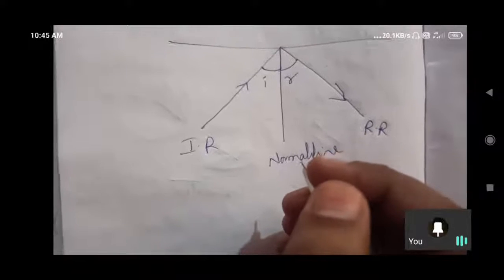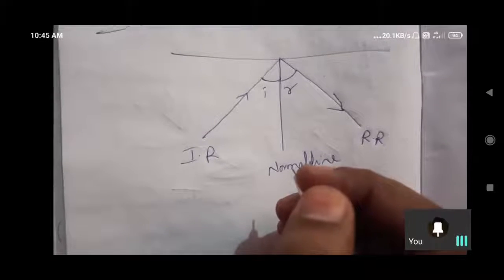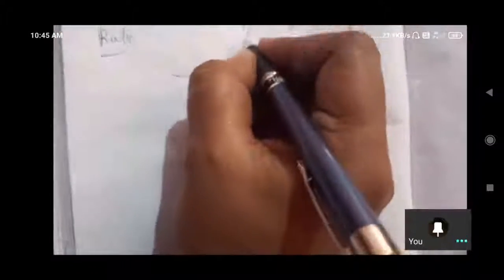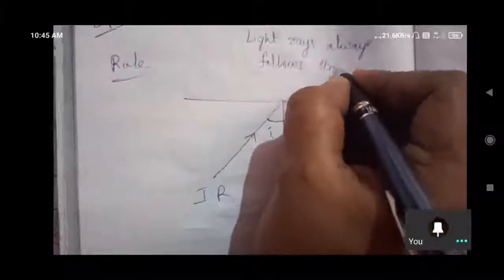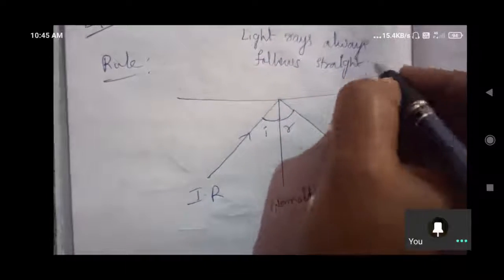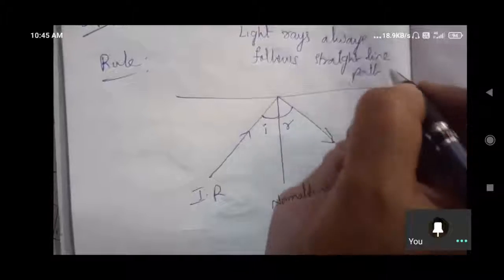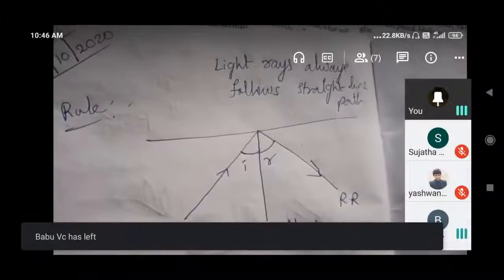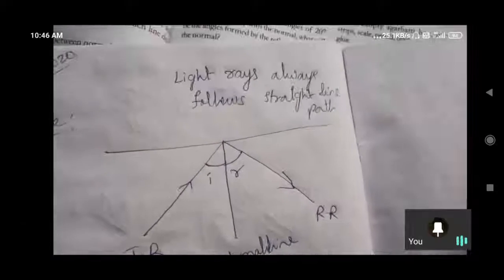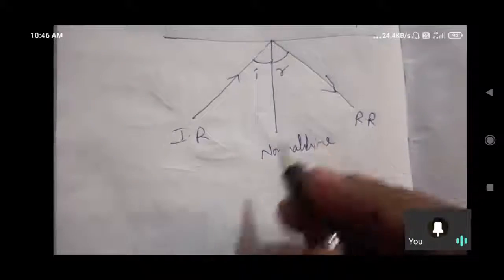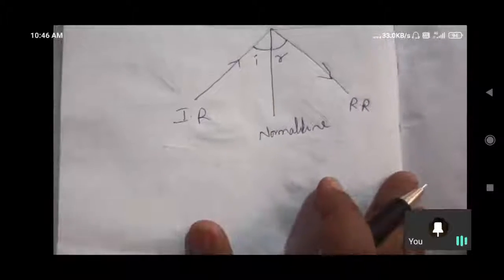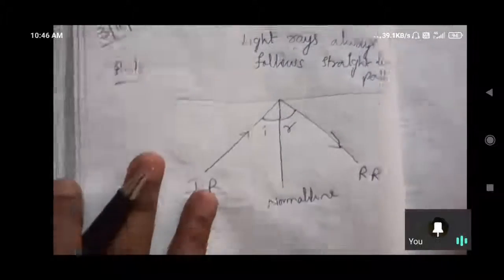One more thing I want to tell you, which we discussed at the start of this lesson: light rays always follow a straight line path. Is the screen clear for you? Yes, light rays always follow a straight line path. And the other rule is that the incident ray and reflected ray both make equal angles with the normal line. This we have to understand. This is the rule we discussed previously.